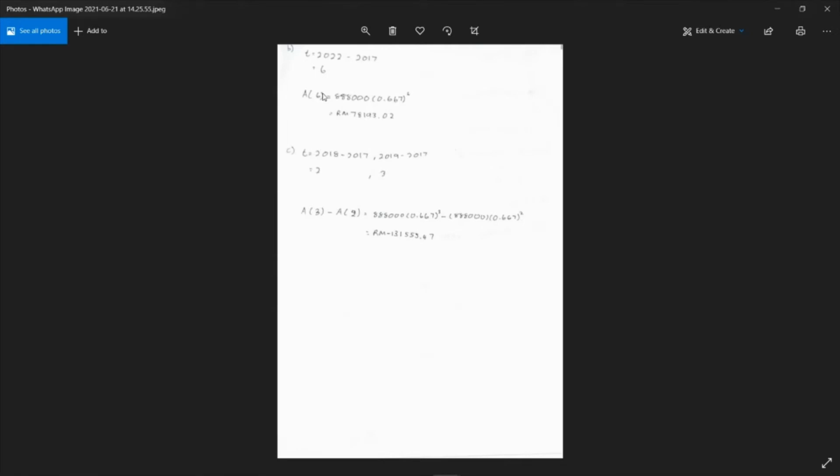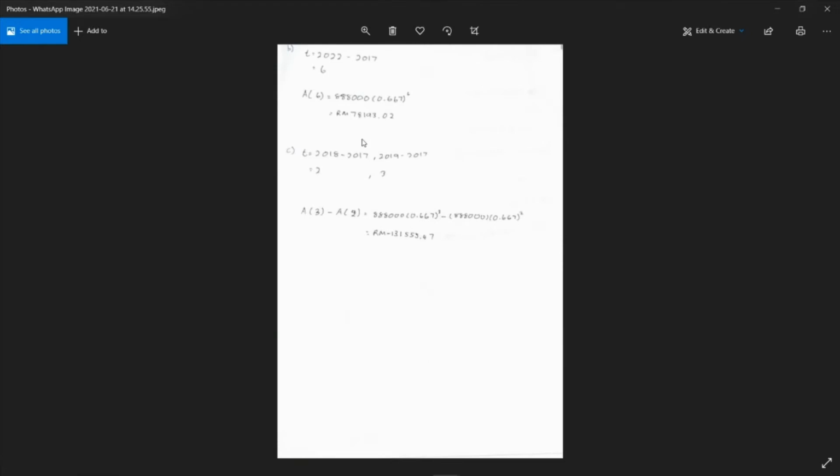So we will put the 5 years in the t. So A(5) equal to 888,000 times 0.867 to the power of 5. So therefore, the revenue of 2022 will be 78,193 ringgit and 2 cents.